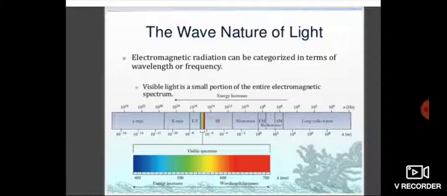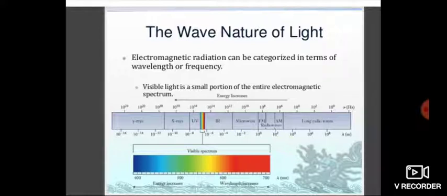An arrangement of radiations of all kinds, electric and magnetic, in order of decreasing frequency or increasing wavelength is called the electromagnetic spectrum. This is the diagram which shows the spectrum of electromagnetic radiation.